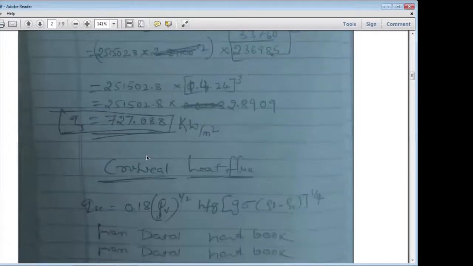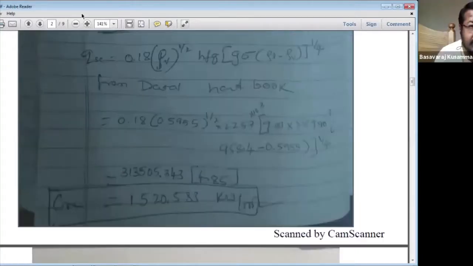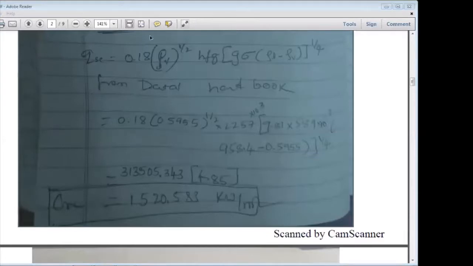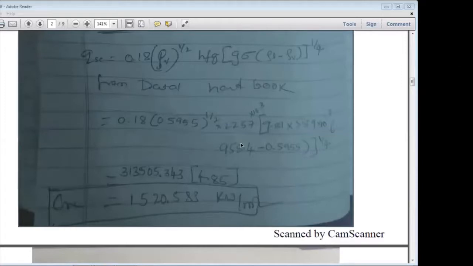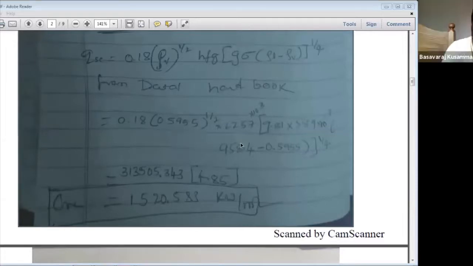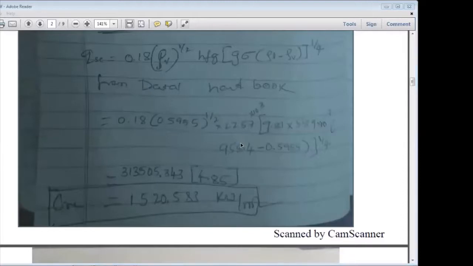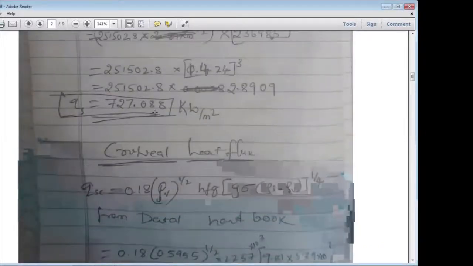What does it indicate? In the present calculation, critical heat flux is more than the normal heat flux. Understand the meaning of this.